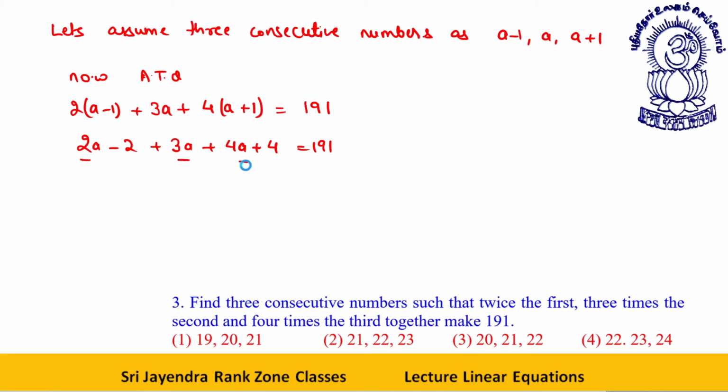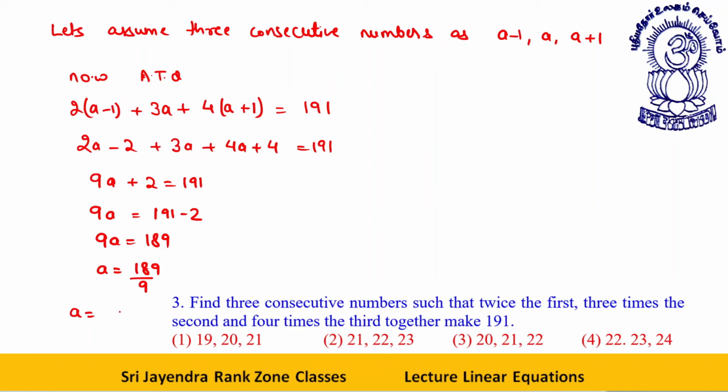2A, 3A and 4A add up to give you what? 9A. This is minus 2 plus 4, that is plus 2, is equal to 191. So far clear? Or I can say 9A is equal to 191 minus 2. 9A is equal to 189. Therefore, A is equal to 189 divided by 9. A is the middle number, that comes out to be 21.